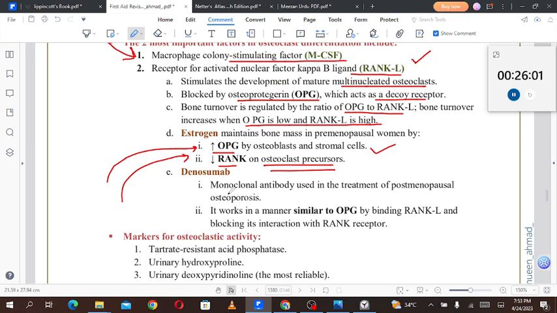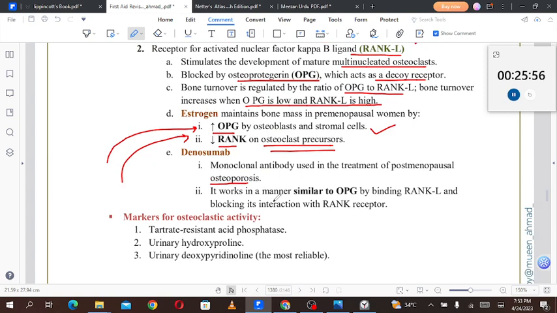What is denosumab? It is a monoclonal antibody used in the treatment of postmenopausal osteoporosis. It works in a manner similar to osteoprotegerin by binding the RANK ligand and blocking the interaction with the RANK receptor. So denosumab is an antibody that acts in a similar fashion to osteoprotegerin. The denosumab will bind the RANK ligand, and the RANK ligand is bound, so the interaction won't be there. Resultantly, the osteoclast activity won't be seen and the osteoporosis will be slowed down.